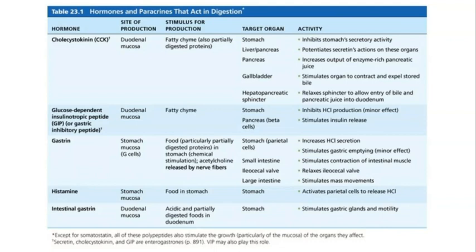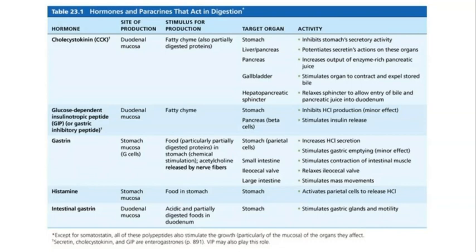The main stimulus that triggers the production of CCK and its release is the presence of fatty chyme. Chyme is the paste-like food residue that leaves the stomach and enters the duodenum of the small intestine. High concentrations of fat in the chyme trigger the release of CCK, and then CCK targets the liver and the pancreas, which causes the liver to secrete bile into the small intestine, which assists in mechanical breakdown of fats into smaller droplets, and it also stimulates the pancreas to release fat-digesting enzymes into the small intestine.